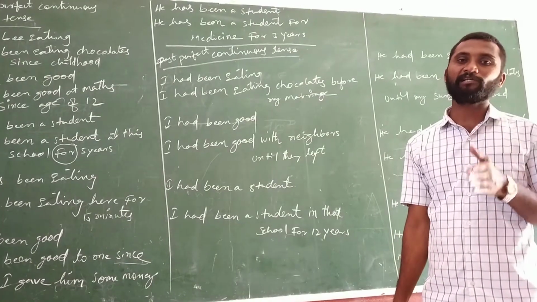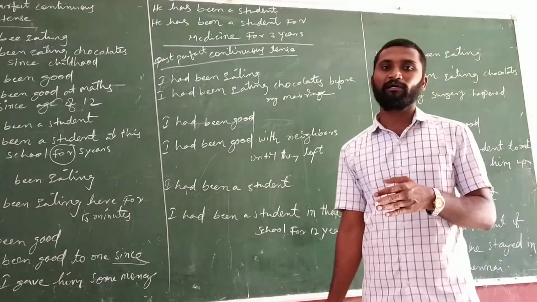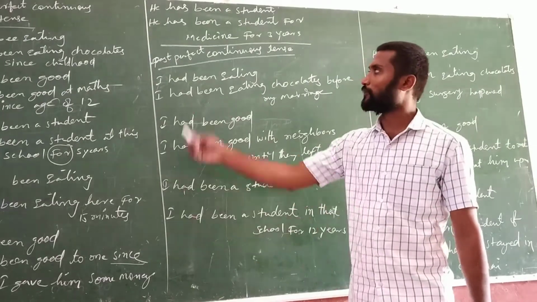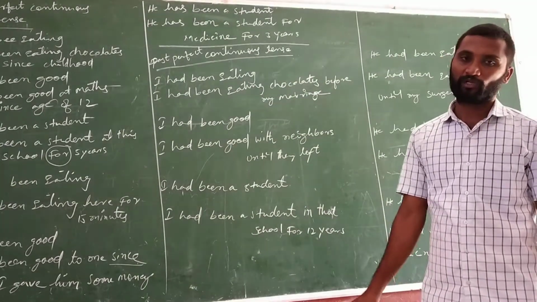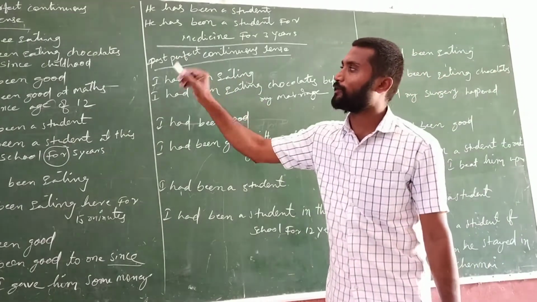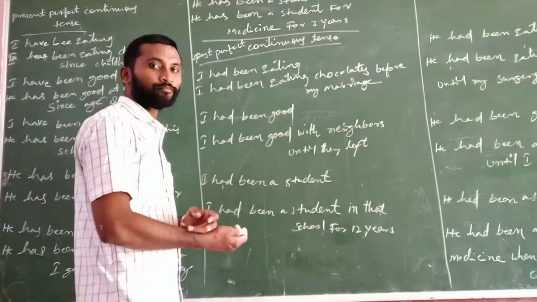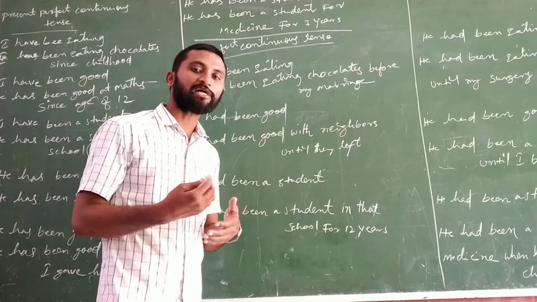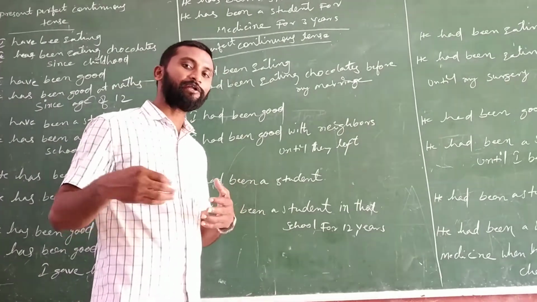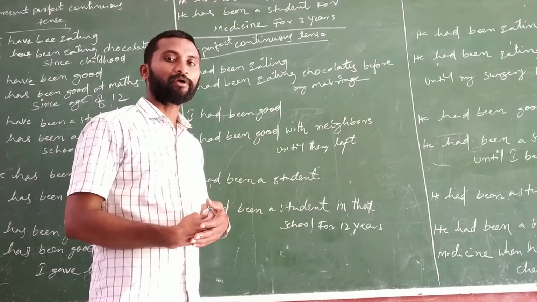From 3 years onwards, he is a student in medicine. So in the present perfect continuous tense, the action was started in the past and it is continuing.